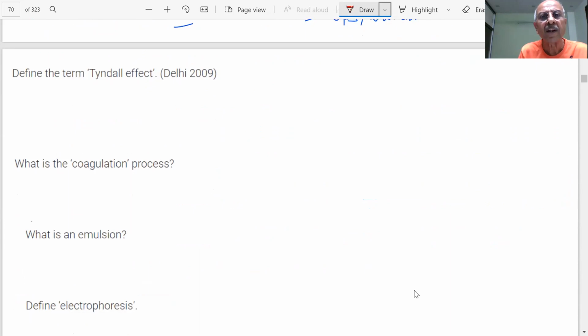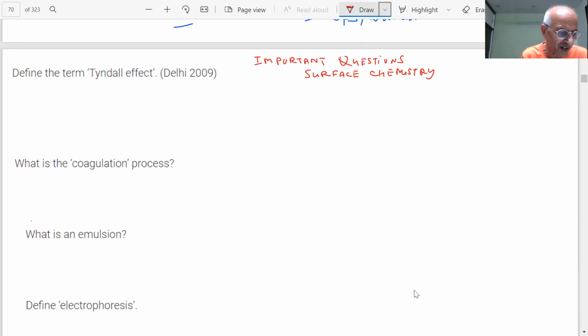Colloids, students, important questions which can be asked in the coming exams. Surface chemistry. First question on the screen. Define the term Tyndall effect. Tell me, students, what is the Tyndall effect? A very important question is there, students. This question is going to be there. Tyndall effect, students. What is the Tyndall effect?